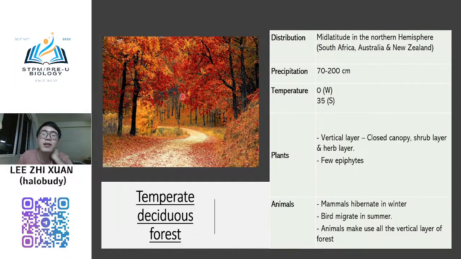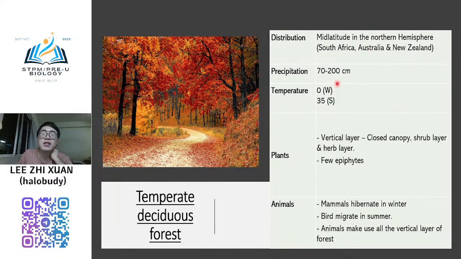I already forgot. Normally autumn or spring lah. If you want to take a beautiful picture, you can go to Australia and New Zealand and some parts of Africa lah. But Africa is very big, so better you go to Australia and New Zealand lah.